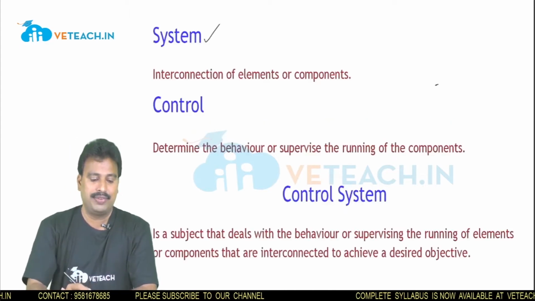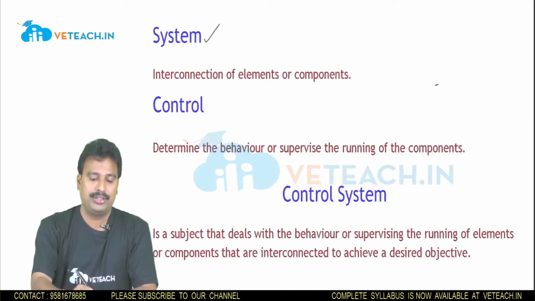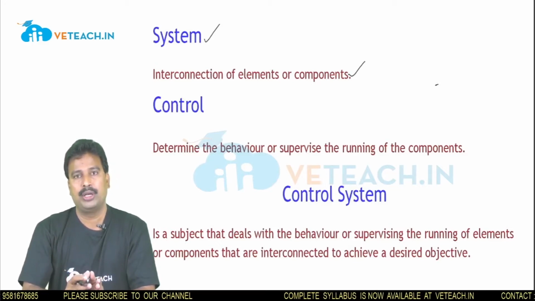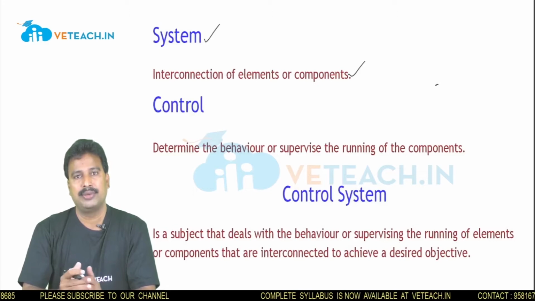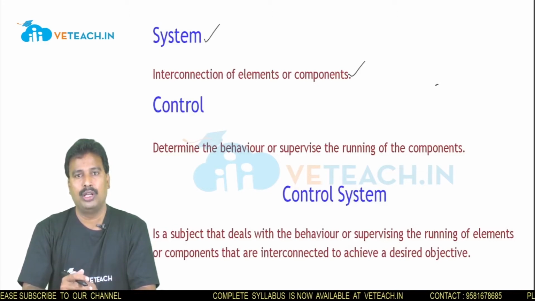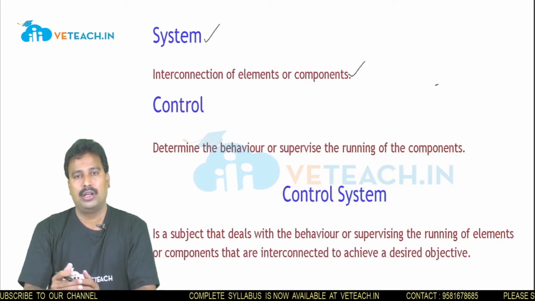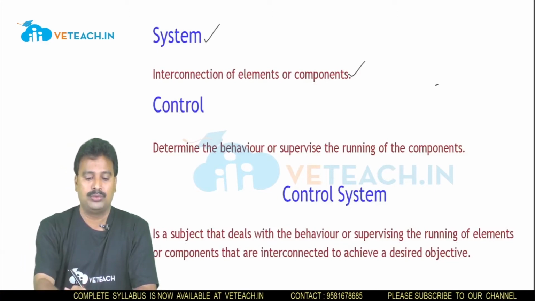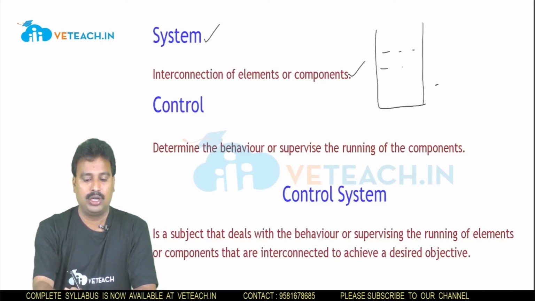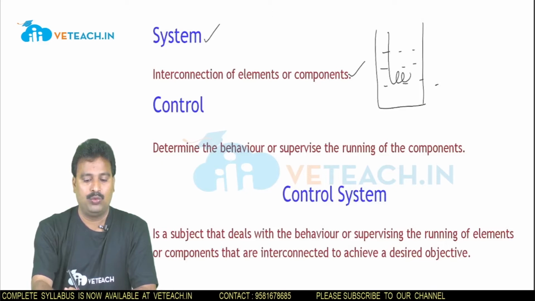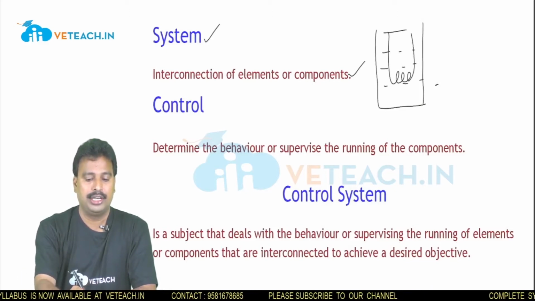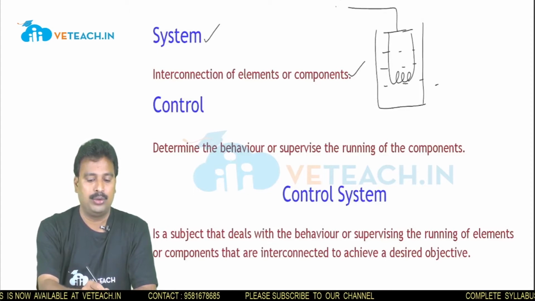A system is defined as an interconnection of elements or components. A system is designed to meet a particular objective. This I can explain with the help of an example. We boil water for our daily needs. What do we do? We take a container. This container is filled with water. In this container, we dip an immersion coil heater. This immersion coil heater is connected to a switch.